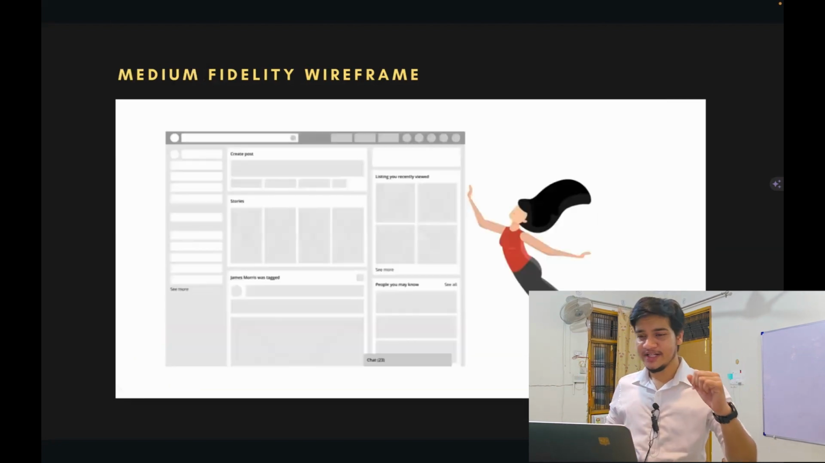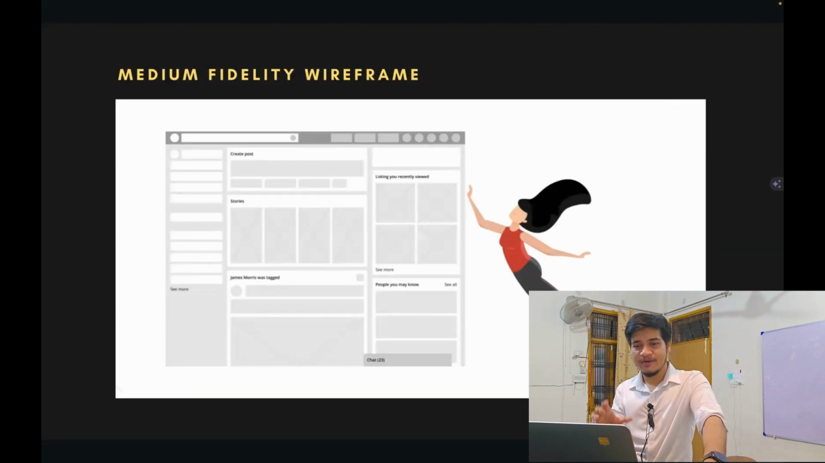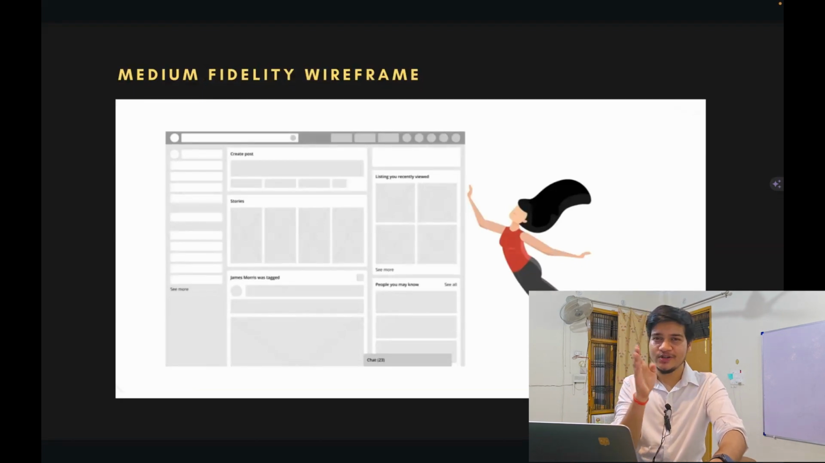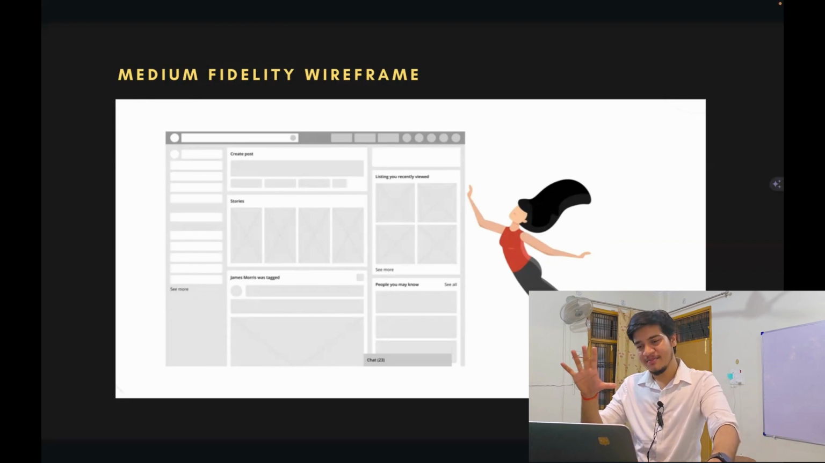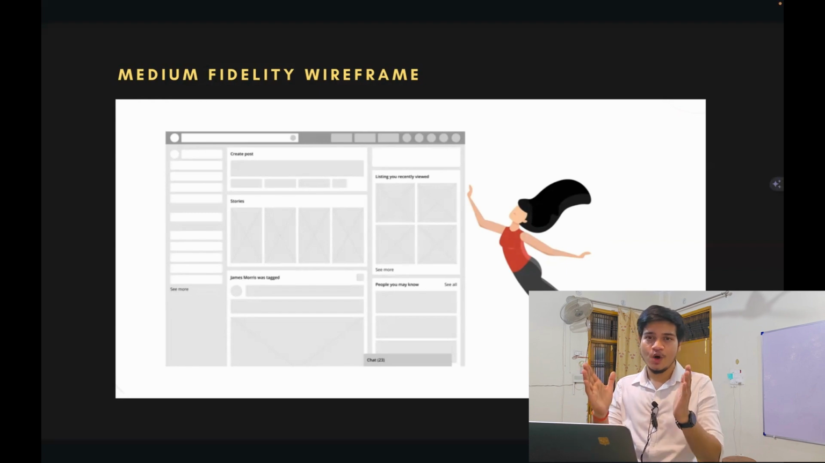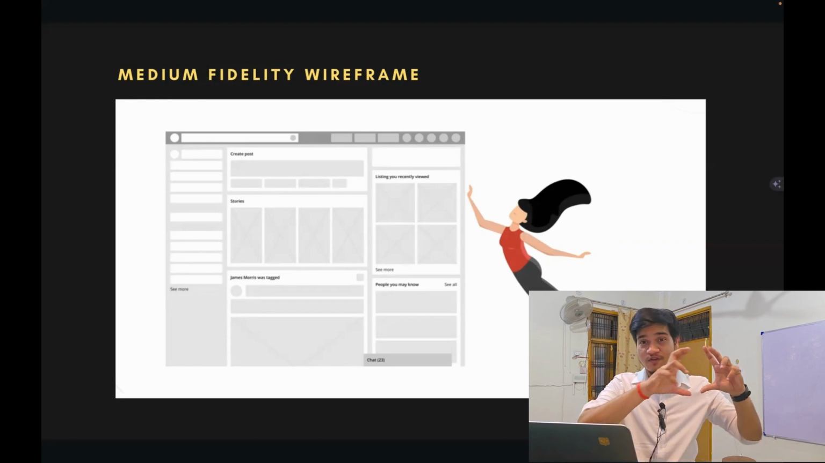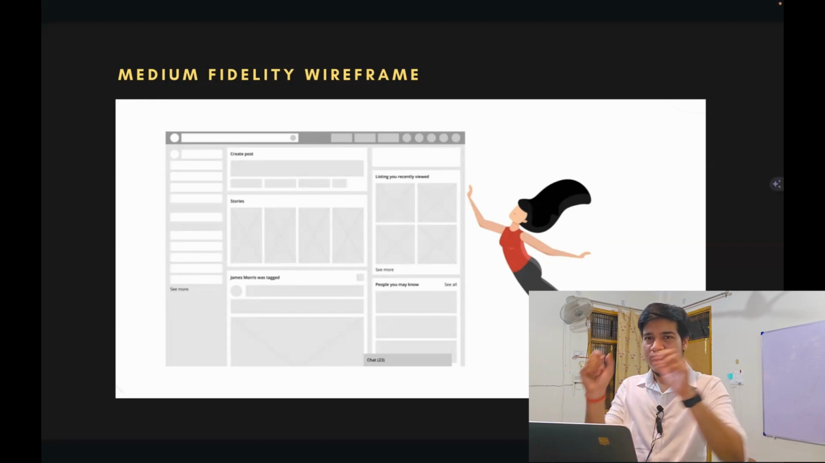Then comes medium fidelity wireframing. In medium fidelity wireframing, you actually show the size and the placements, or the layout, of the whole application. You don't put in much text or the colors on that, just a basic one. Okay, this would be the size of this box, this would be the size of this image, this logo and this text.